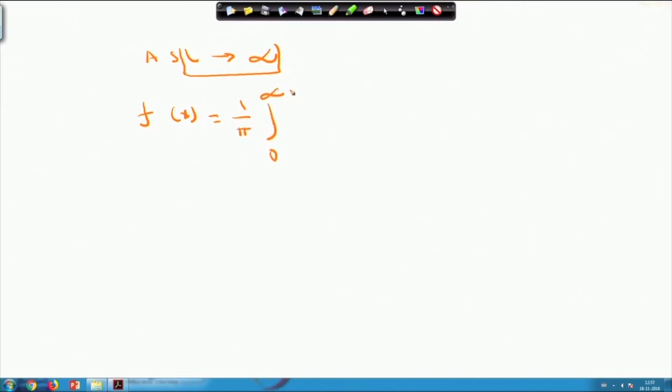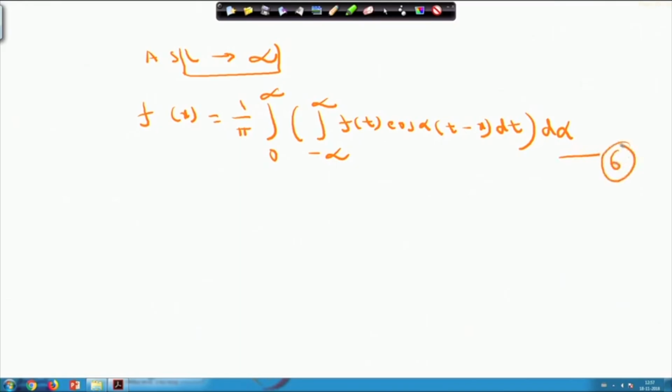In equation 5, f x was 1 by twice L, integral minus L to L f t dt, which is 0, plus 1 by pi summation n equals 1 to infinity, which becomes the integral from 0 to infinity, and the integral from minus infinity to infinity of f t into cos of alpha into t minus x dt, into d alpha, where del alpha n is replaced by d alpha. This is your form, and this is equation 6.